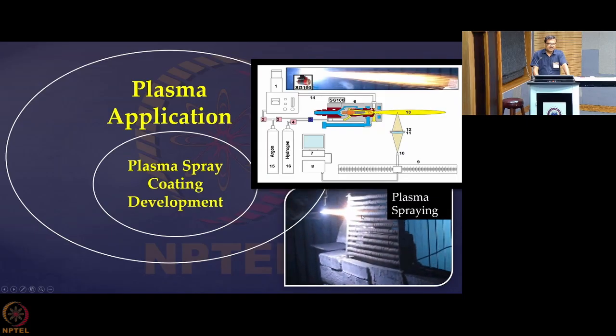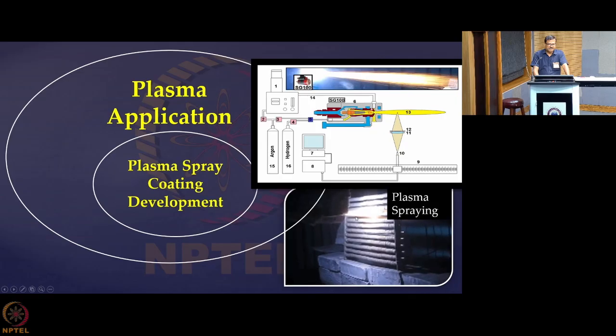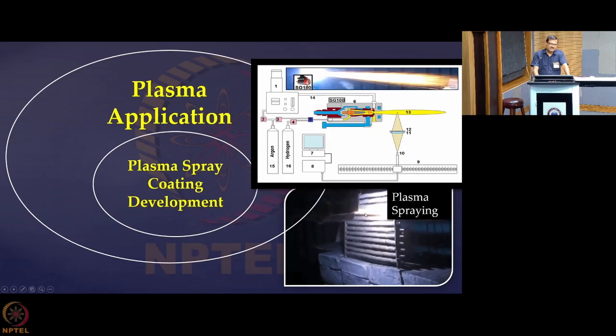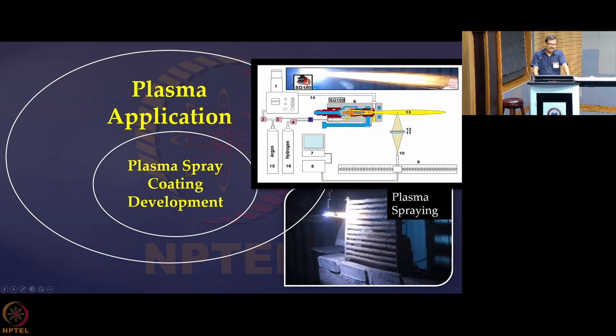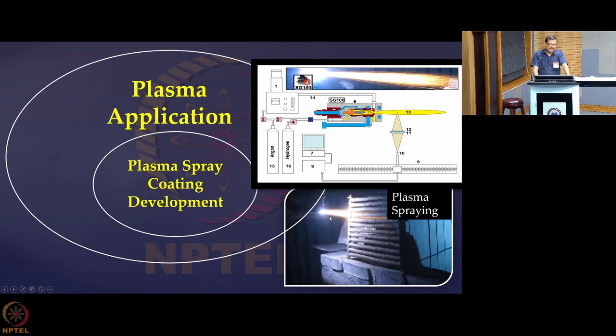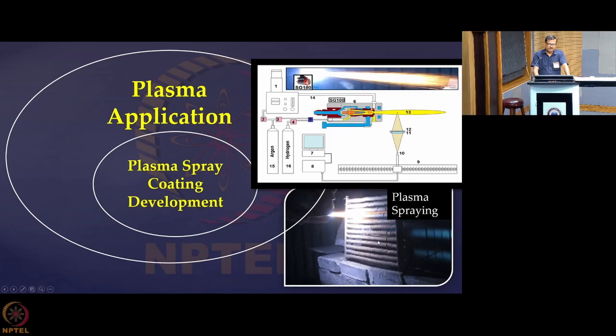By no other means can you melt a ceramic material like yttrium oxide or aluminum oxide, which have an extremely high melting point. You cannot melt them instantaneously and spray them over the substrate that you want to coat.